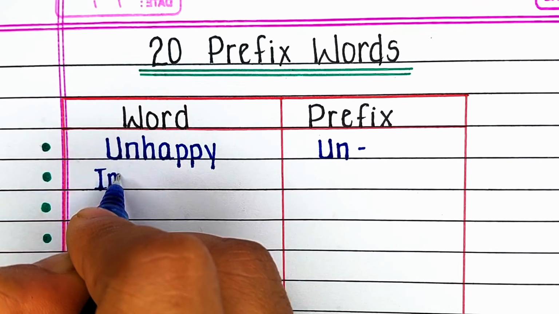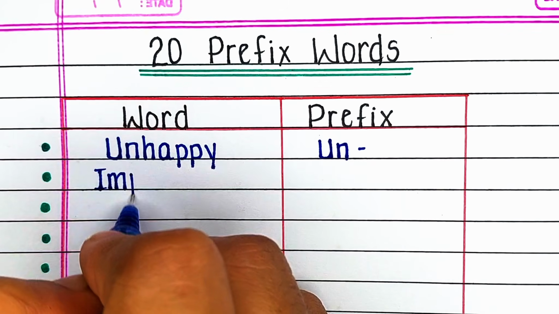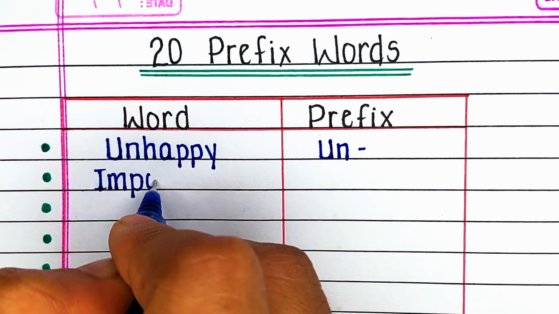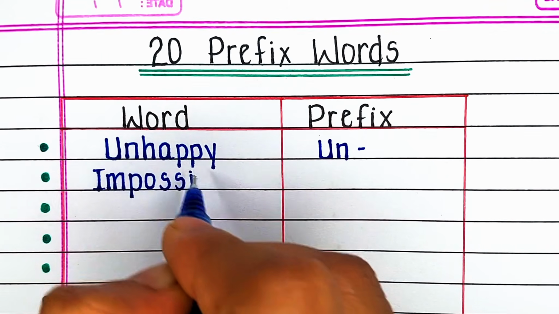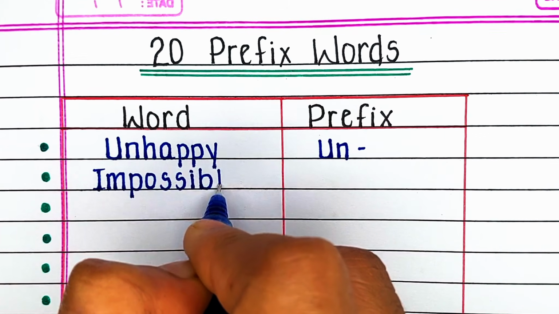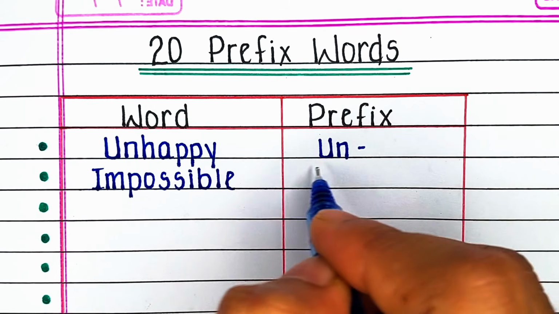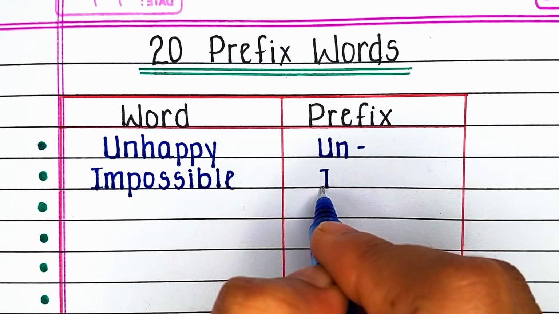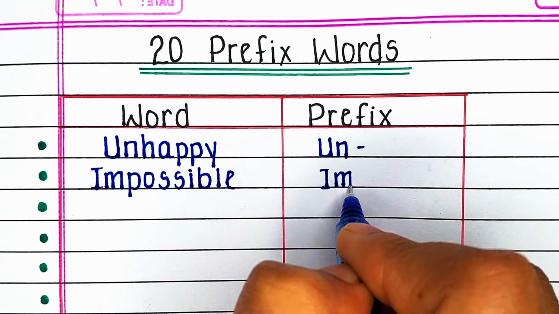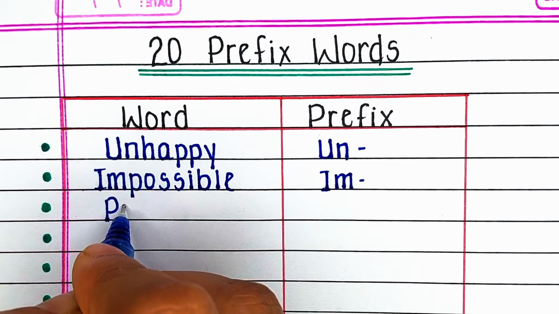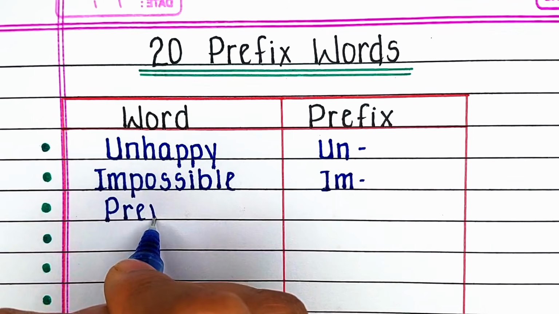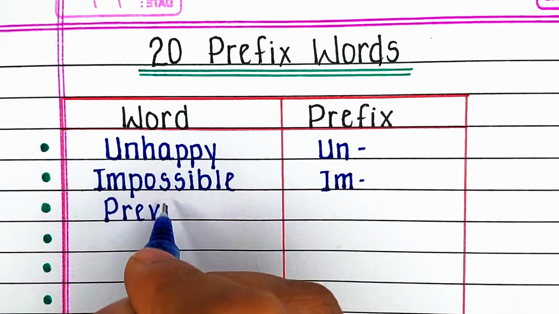A prefix is a letter or group of letters added to the beginning of a word to change its meaning. First word is unhappy. Here the prefix is un. Next word is impossible. In this word the prefix is im.